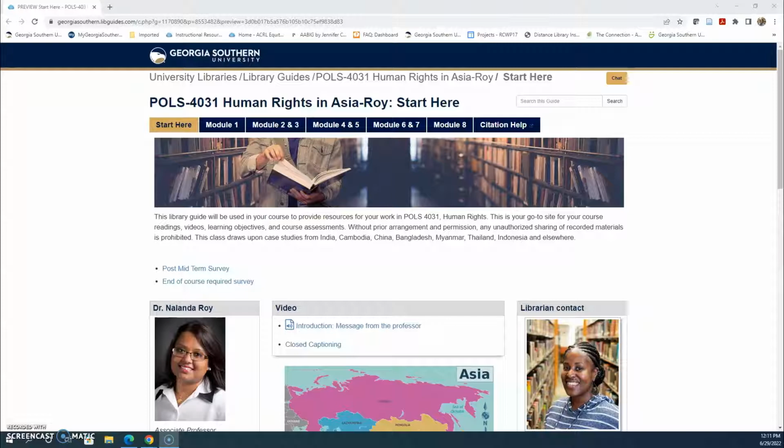This library guide will be used to provide resources for your work in human rights. It will be your go-to site for your course readings, videos, learning objectives, and course assessments.